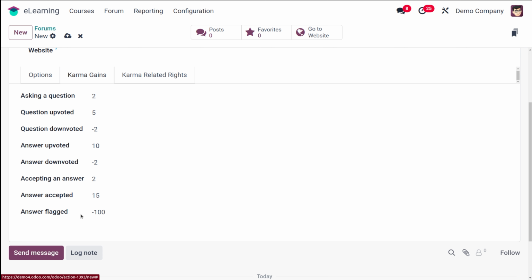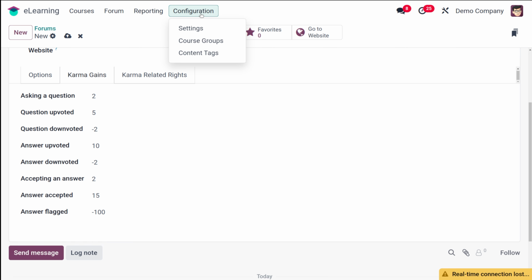And if your answer is flagged, that is, a question or answer you posted is marked as offensive, you lose 100 points. Even new users will receive 3 points upon validating their email addresses. These are all the default values. If you want to change this, you can go to the configuration, then under configuration you have forums in the settings. From there, you can select the karma gains and change it.